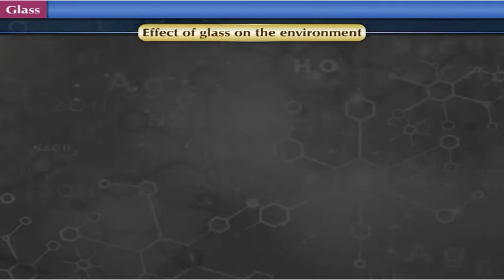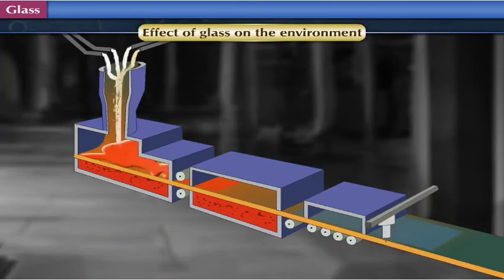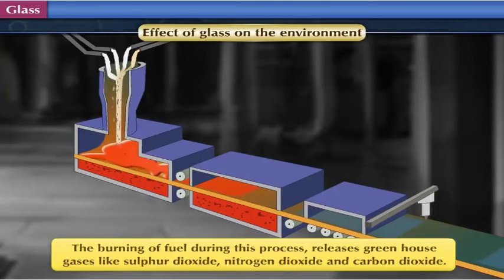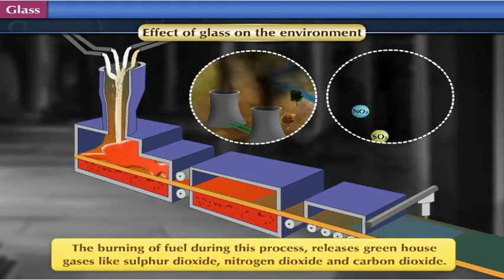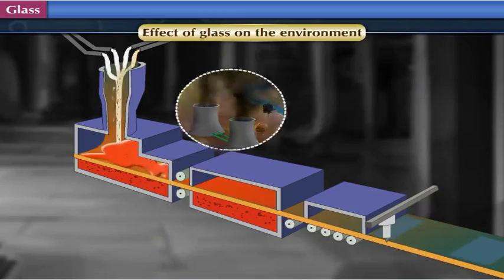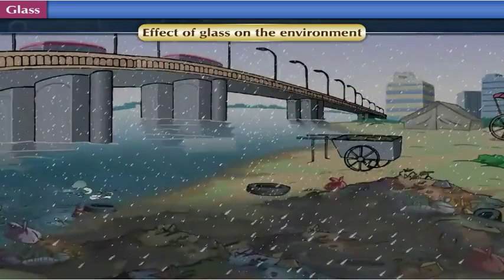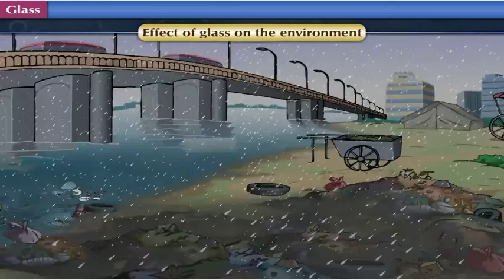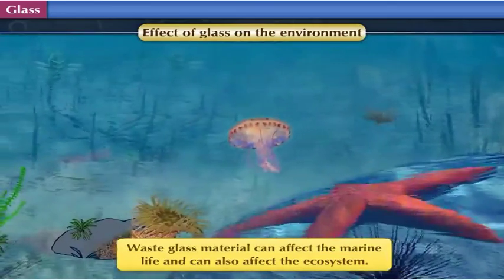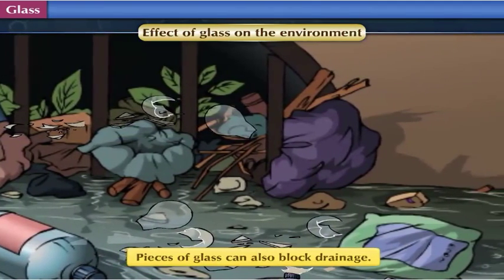Effect of glass on the environment. For the production of glass, the mixture needs to be heated in a furnace at a temperature of about 1500 degrees Celsius. The burning of fuel during this process releases greenhouse gases like sulfur dioxide, nitrogen dioxide, and carbon dioxide. Glass is a non-degradable material. If pieces of waste glass material flow into the water body, it can affect the marine life and can also in a way affect the ecosystem. Pieces of glass can also block drainage.